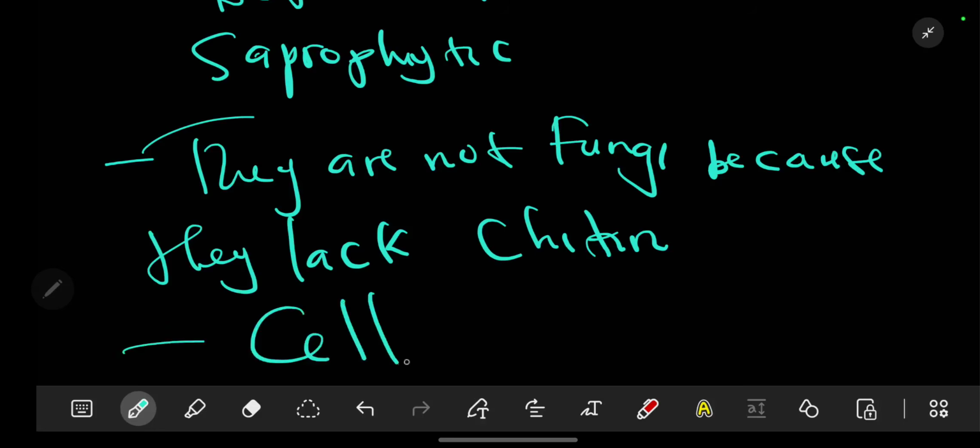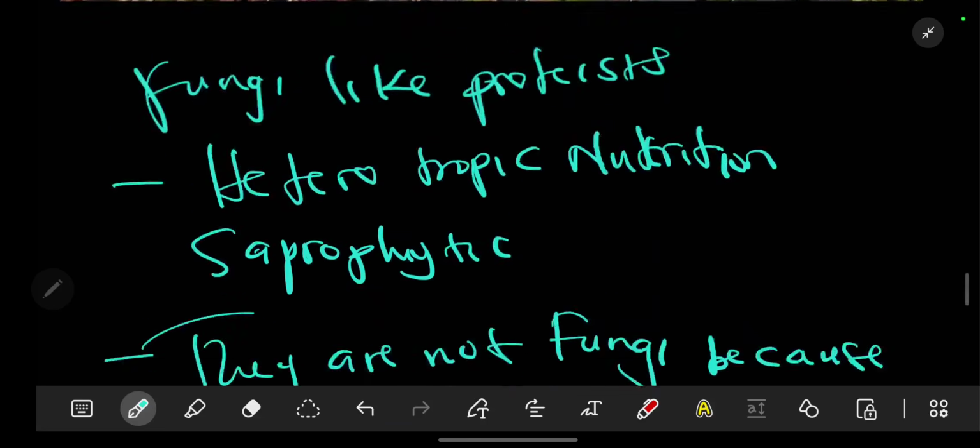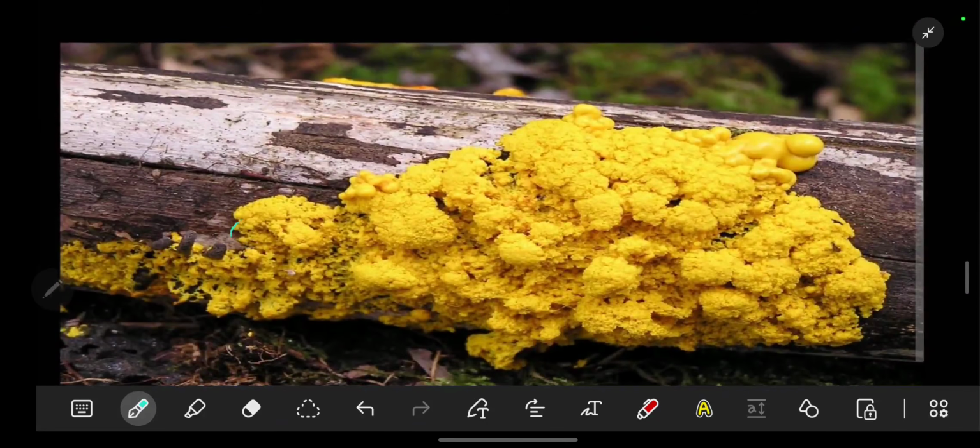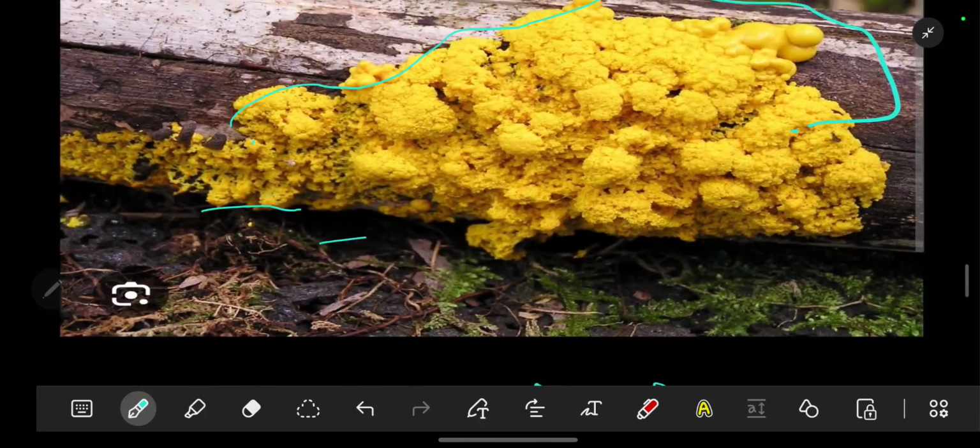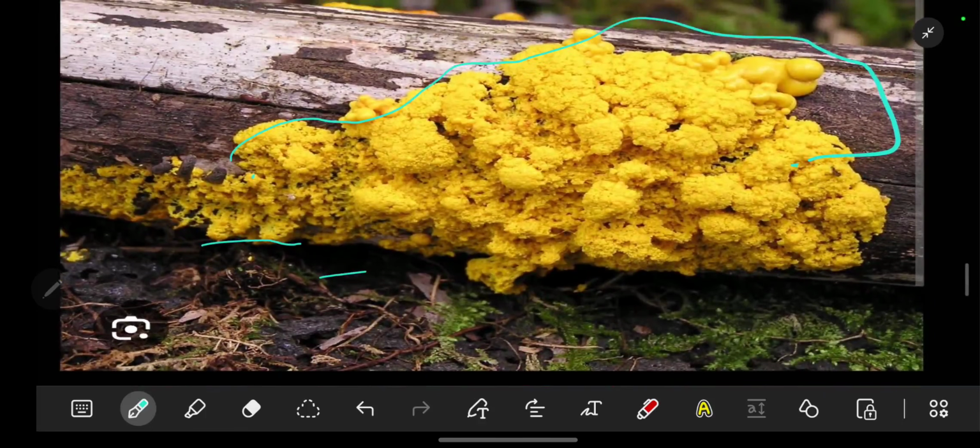What do they have instead? They have cellulose instead of chitin. So these are the fungus-like protists. They are able to grow on trees and feed on dead decaying matter. So that is basically it about protists.